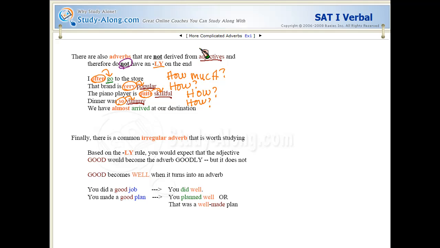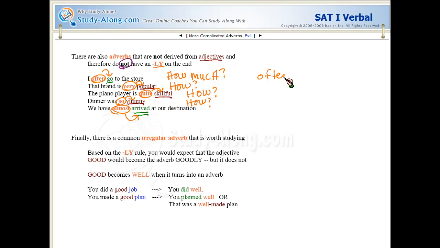We have almost arrived at our destination. Right, so arrived, an action, a verb. Right? And have we arrived yet? When are we going to get there? How will we arrive? Almost is an adverb describing arrived. So those are some of the common adverbs that are not derived from adjectives.